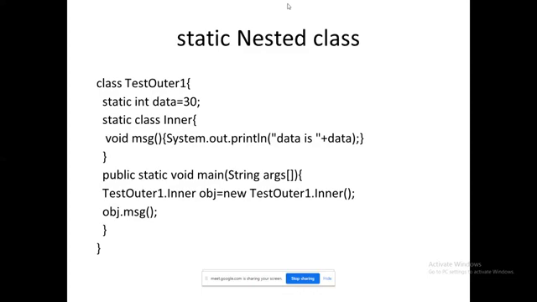As per our knowledge, to access the contents of a class, we have to create an object. That object is not from the inner class here, because it is static. No need to create an object for that, but we have created an object for the outer class. Using that object only, I am accessing the inner class, because we are using a nested class. That is the reason why it is ready to work on that. So ultimately it will print data is 30.